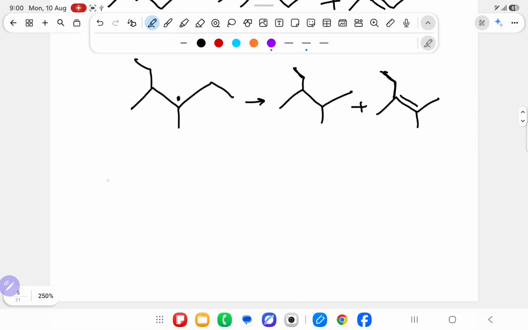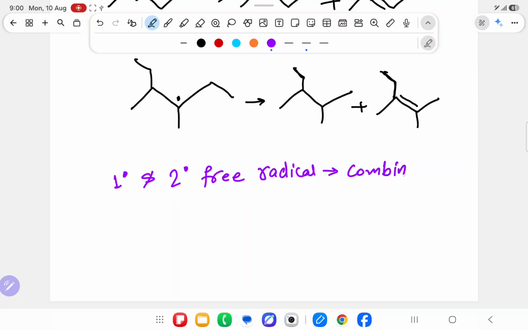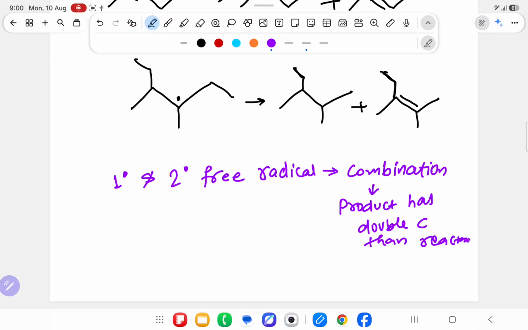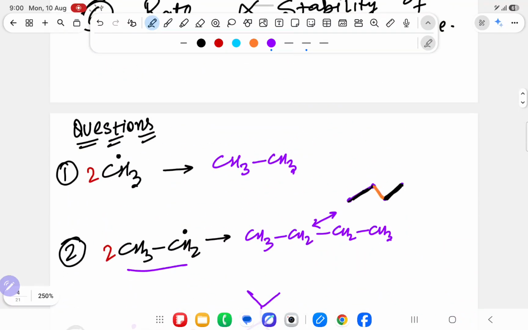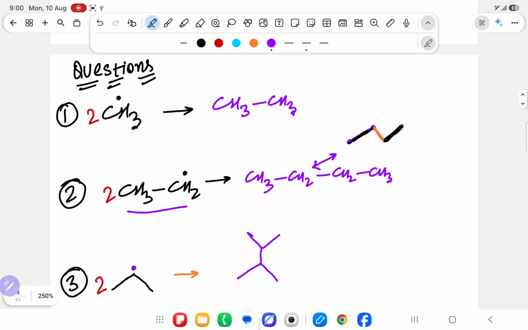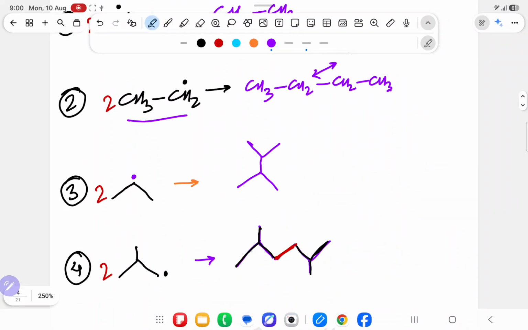So at the last, can I write, if we have 1 degree and 2 degree free radical, it will do combination, and the product has double carbon than the reactant. If the reactant is 1 carbon, the product has 2 carbon. Check every place: here 1 carbon, here 2 carbon, here 2 carbon, here 4 carbon, here 1 2 3 carbon, here 1 2 3 4 5 6 carbon, double coming.